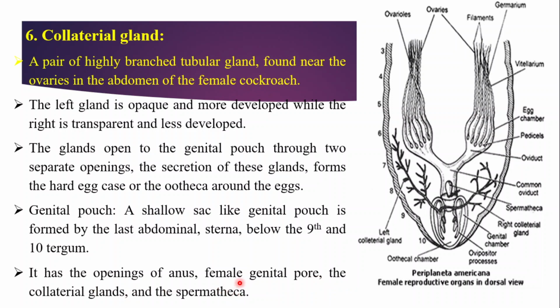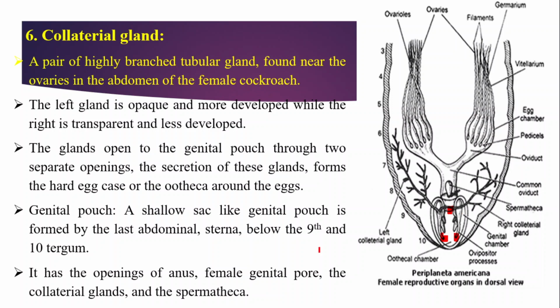All the four openings, that means the anus, just a minute, again we will highlight here. See, this is the genital pore. Now this is another opening. Now this is another opening, the ovipositor or genital chamber.